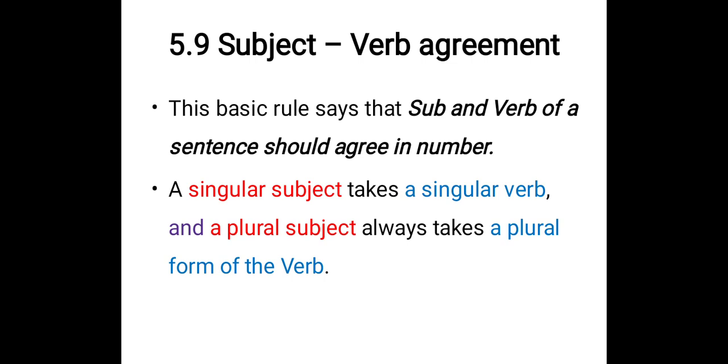This basic rule says that subject and verb of a sentence should agree in number. Number means whether the noun is singular or plural. A singular subject takes a singular verb, and a plural subject always takes a plural form of the verb. That is a rule.